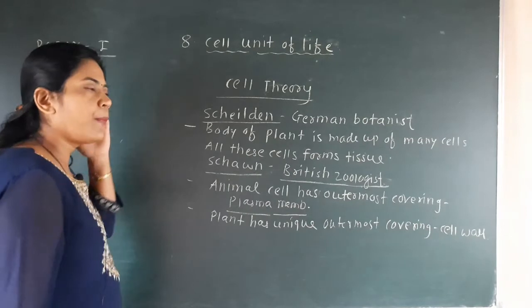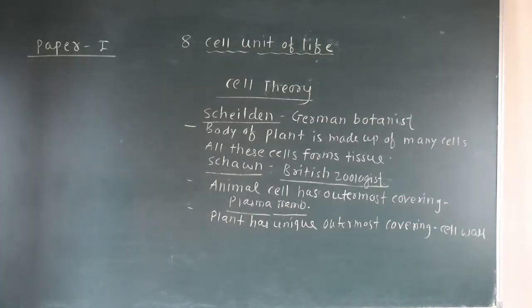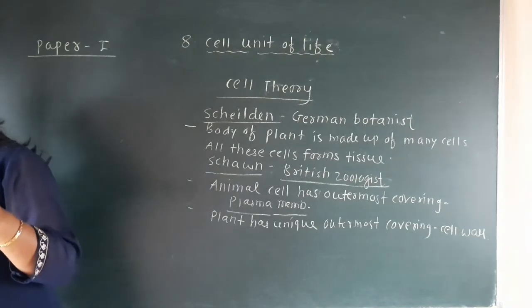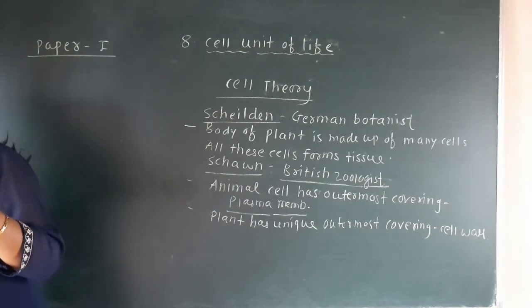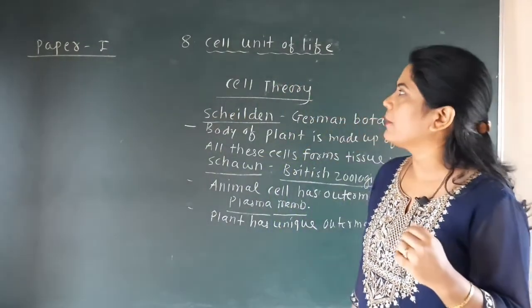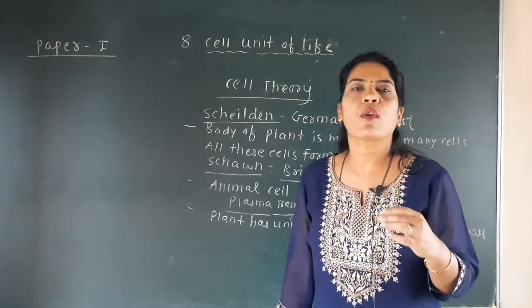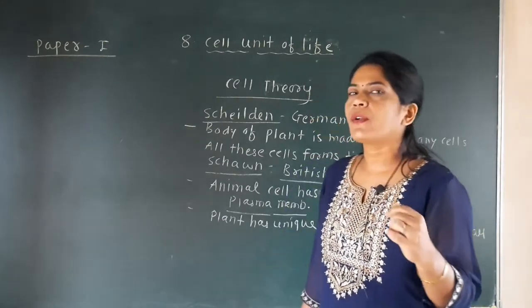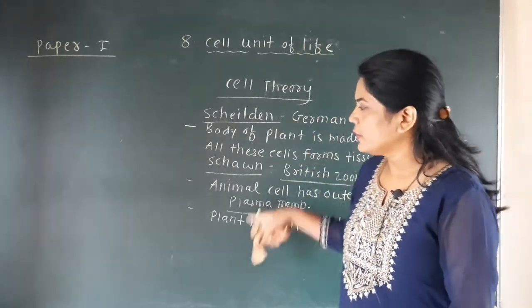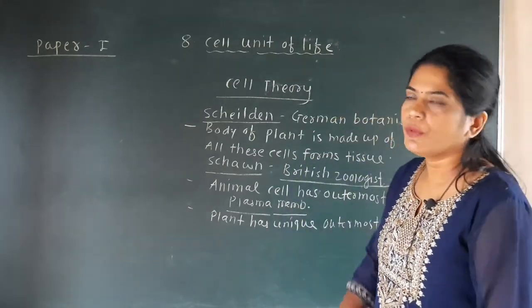See here, the two important things I have given on the board, Schleiden and Schwann, where you can easily see Schleiden's contribution and Schwann's contribution in the cell theory. Now the important thing is that even though this cell theory was given by Schleiden and Schwann, there is one more drawback. They could not explain how new cells are formed. How new cells are formed is not explained by Schleiden and Schwann, even though they proposed the cell theory.